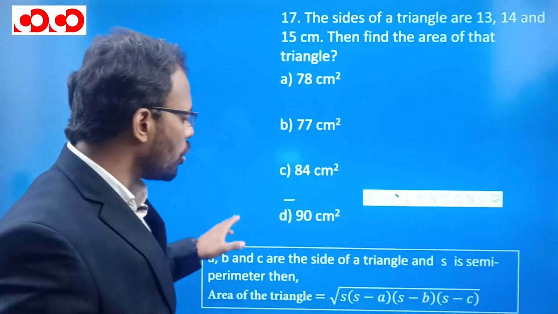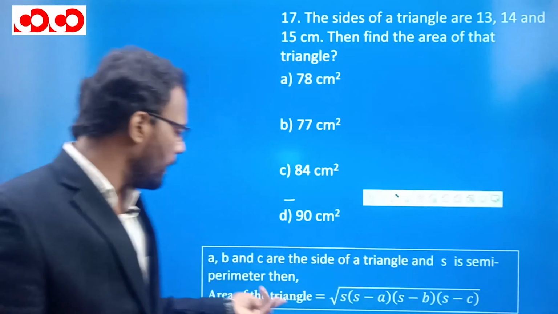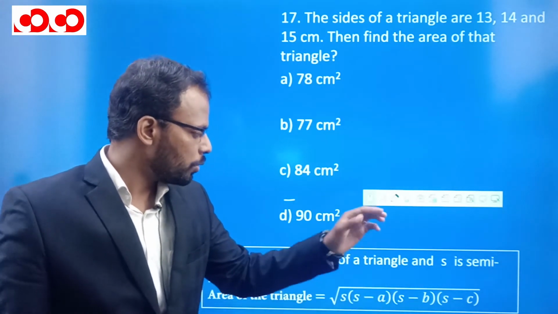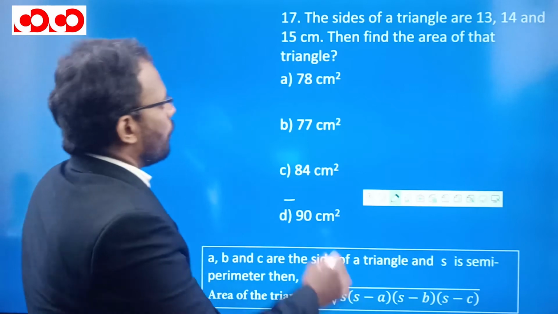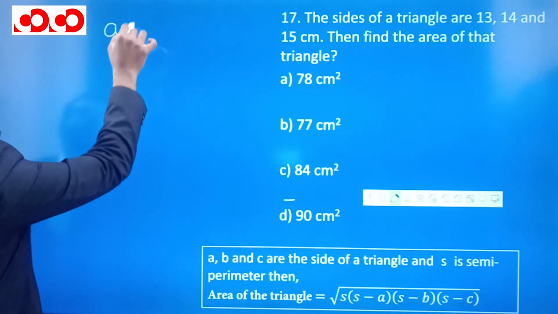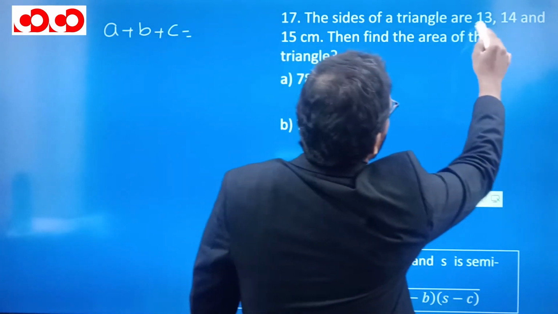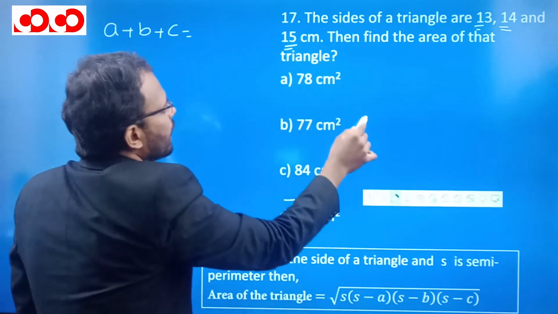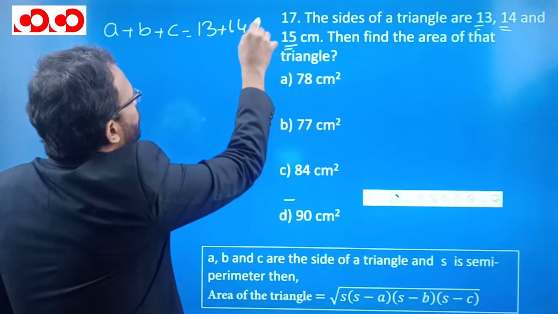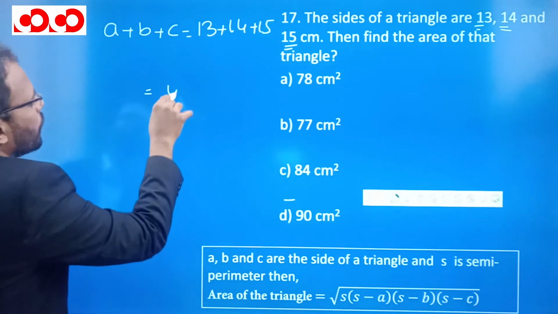So there is Heron's formula. If the sides of a triangle ABC are a, b, c and S is the semi-perimeter, then the area of the triangle is root over S into S minus A, S minus B, S minus C. So see, we know the perimeter. What is the perimeter of a triangle? Perimeter is A plus B plus C. Suppose this is A, this is B, this is C. Three sides of a triangle are given. So the perimeter will be 13 plus 14 plus 15, which comes out to be 42.